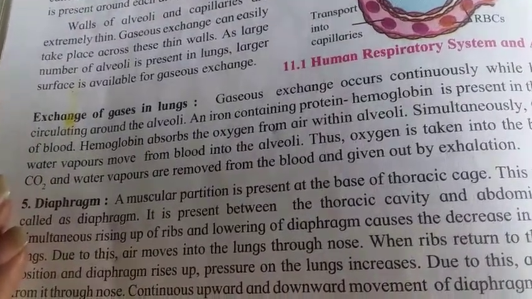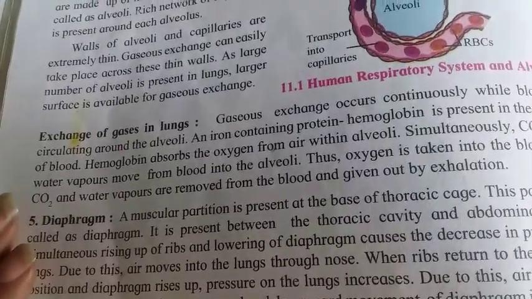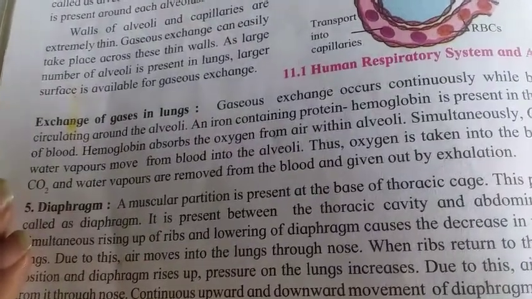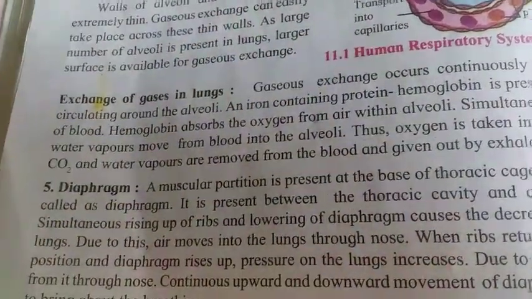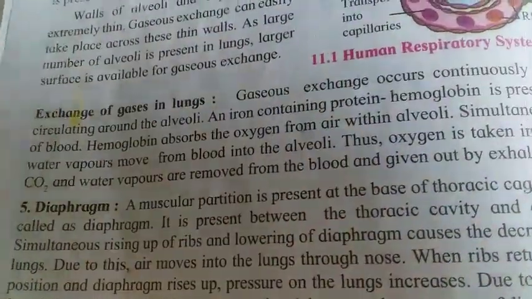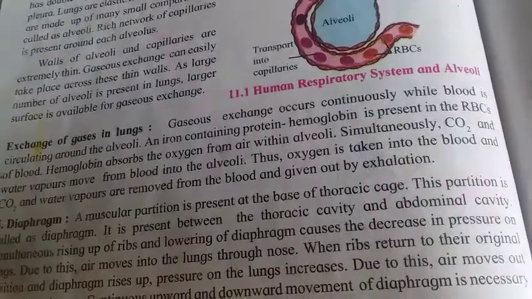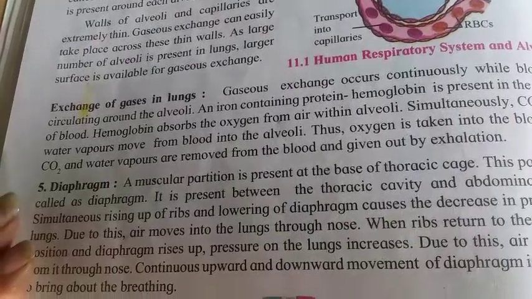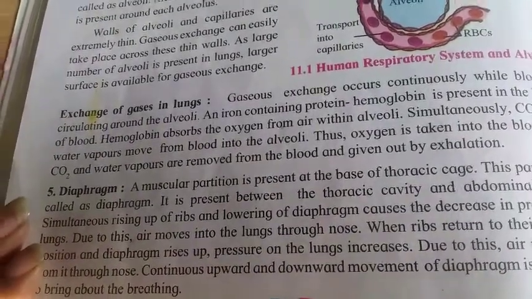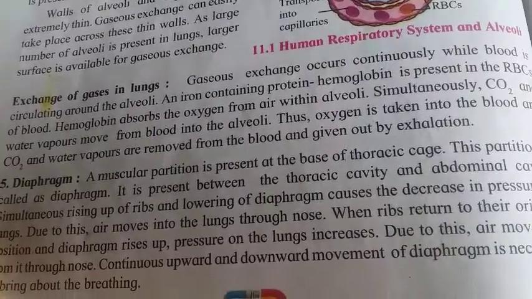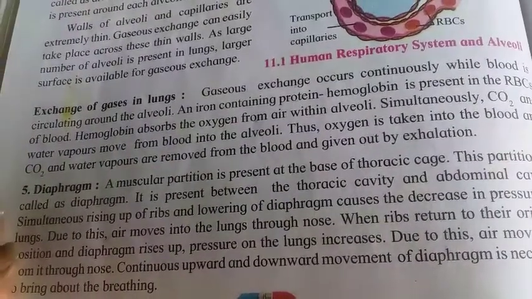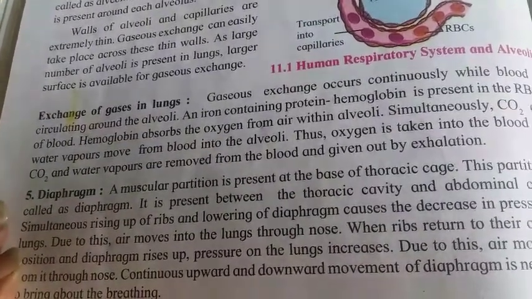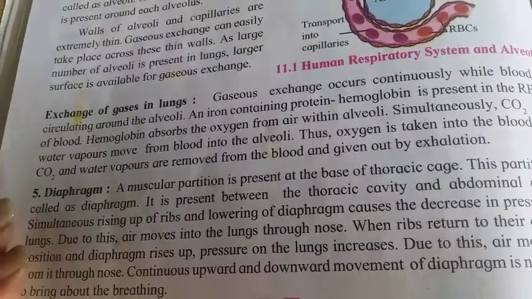This hemoglobin has more affinity towards oxygen, and it absorbs the oxygen from the air within the alveoli. Simultaneously, CO2 and water vapor move from the blood into the alveoli. Thus, oxygen is taken into the blood, and CO2 and water vapor are removed from the blood and given out by exhalation.